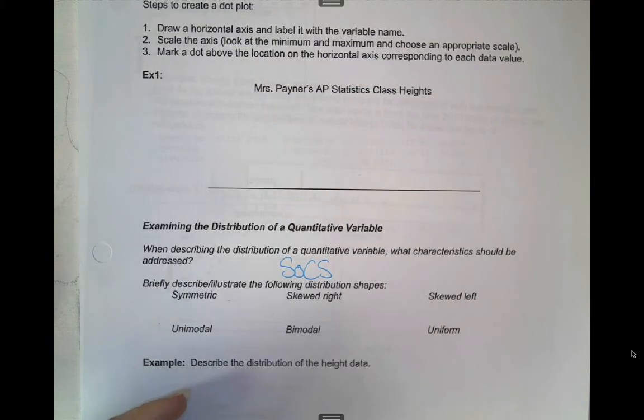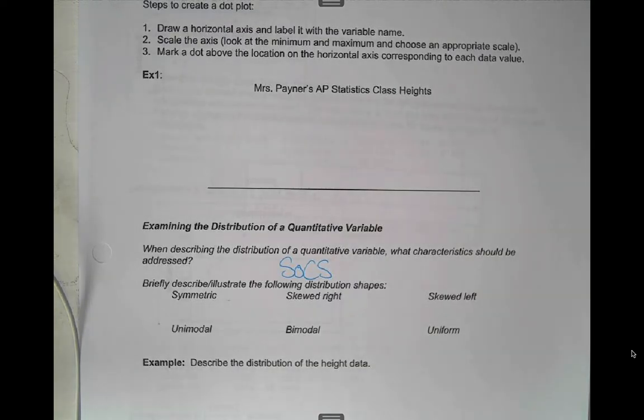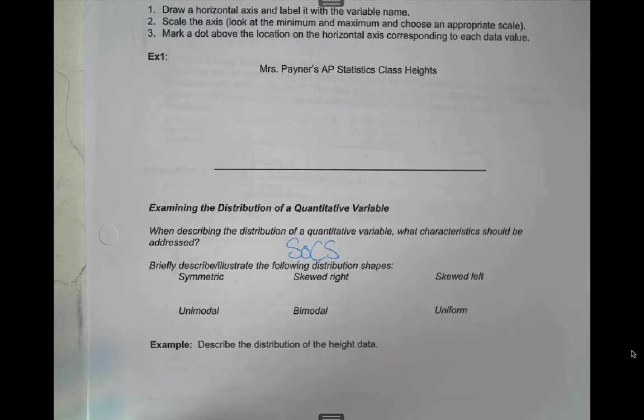Right now we're going to be more generic because we haven't really plugged anything into the calculator to find any measures of center or measures of spread. So we're going to talk about things more in generic terms. Once we learn how to calculate those things, then we're going to use the actual numbers.